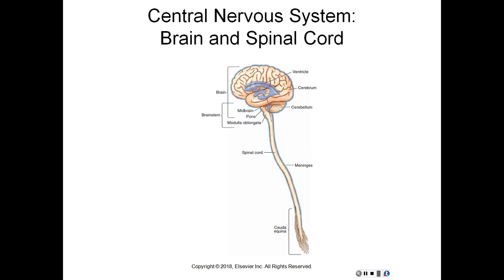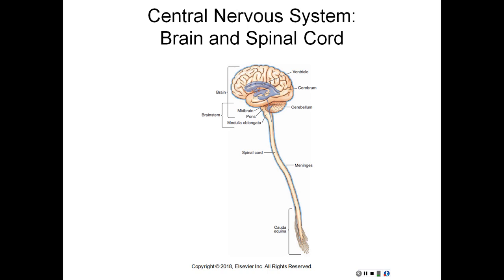Ventricles, cavities or spaces within the brain that contain cerebrospinal fluid. The CSF flows through the subarachnoid space around the brain and spinal cord. Cerebellum, located under the posterior portion of the cerebrum, assists in the coordination of skeletal muscles to maintain balance, also called hind brain. Brainstem, stem-like portion of the brain that connects with the spinal cord, contains centers that control respiration and heart rate. Three structures comprise the brainstem: pons, medulla oblongata, and midbrain.